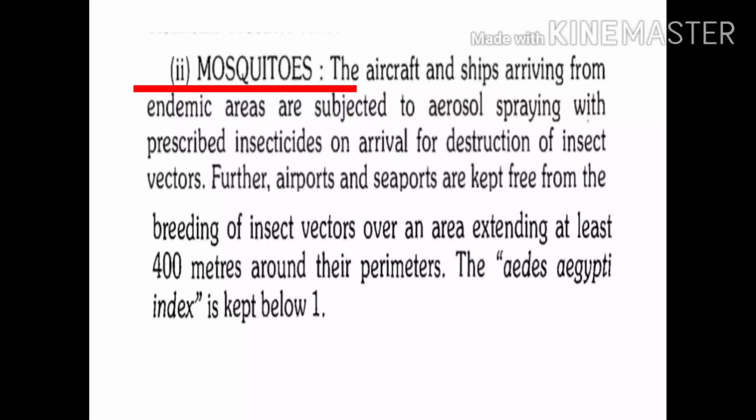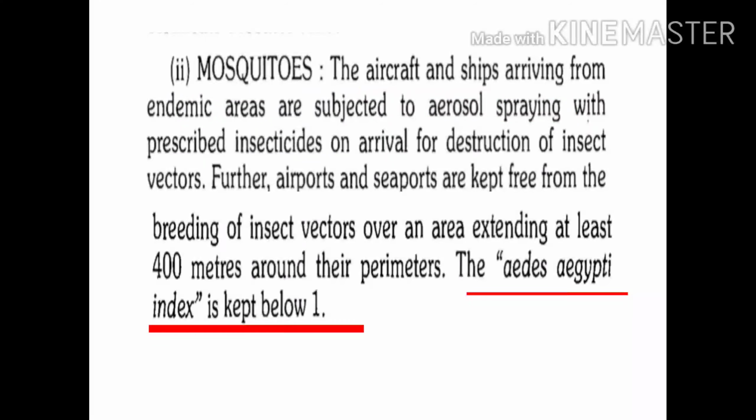The possibility is from aircrafts and from ships which are arriving from endemic areas to receptive areas. So at such places, aerosol spraying and space spraying is essential. And why is it essential? To keep Aedes aegypti index below 1.